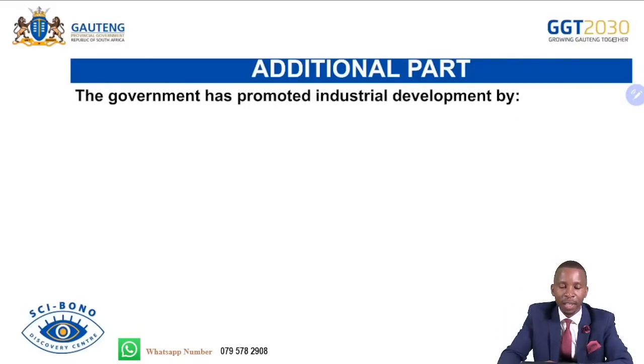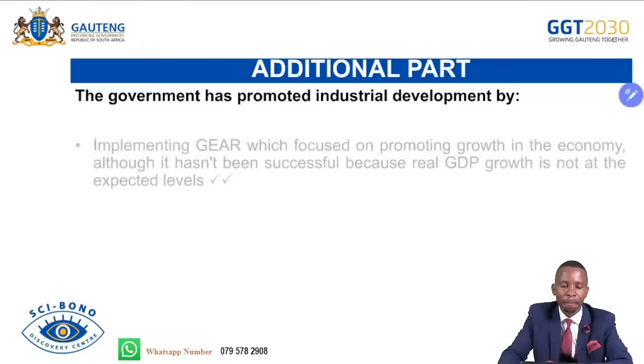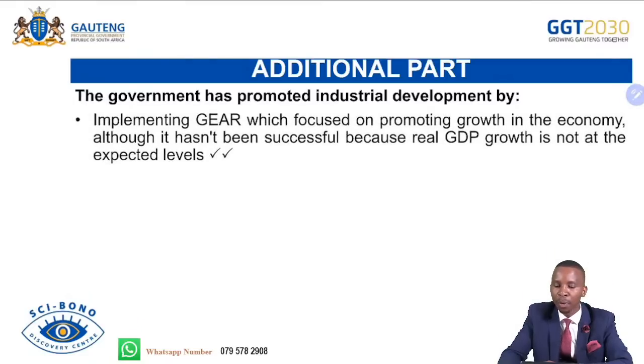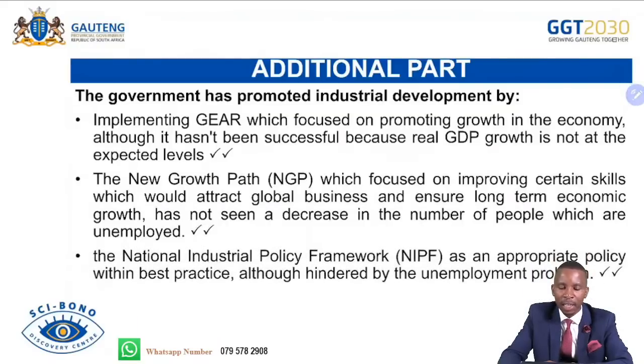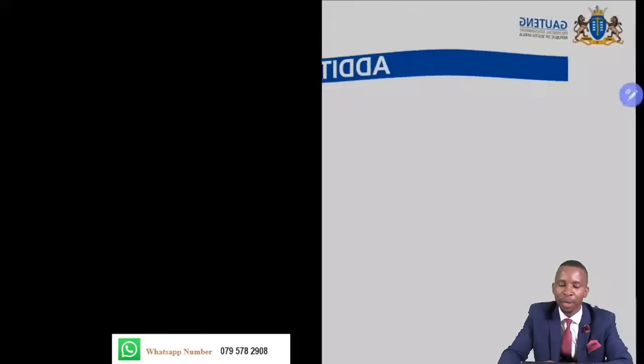In the additional part, the government has promoted industrial development by implementing GEAR, which focuses on promoting growth in the economy, although it hasn't been successful because real GDP growth is not at the expected levels. The New Growth Path, NGP, which focuses on improving certain skills which would attract global businesses and ensure long-term economic growth, has not helped those who are unemployed. The National Industrial Policy Framework, NIPF, is an appropriate policy with best practice, although hindered by the unemployment problem.